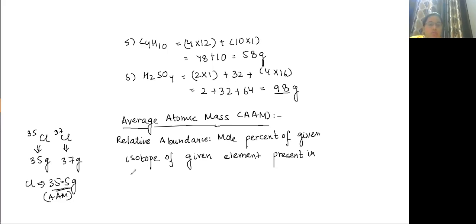Now a few students are asking, ma'am, what about hydrogen? Hydrogen also has three isotopes. Hydrogen exists as H1, H2 and H3. Okay, there are three isotopes, but H1 is 99.9%. H2 is and H3 is the remaining 0.05%.